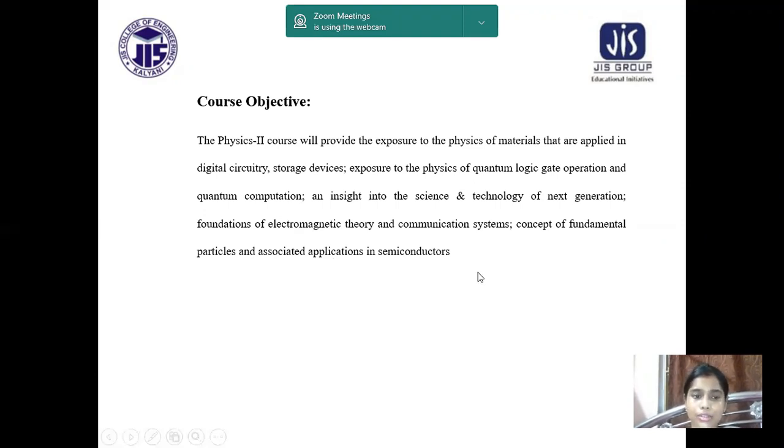So by going through this Physics 2 course, you can get to know about storage devices, logic gate operation, quantum computation, which will help you to understand your core subject in future, and also it will help you to understand the application of the theory in the industry.